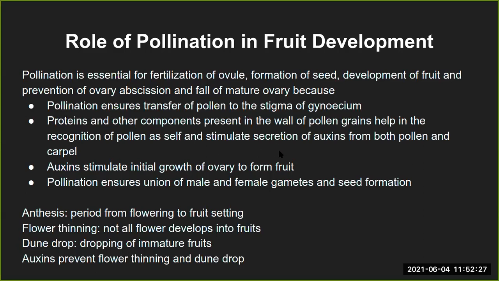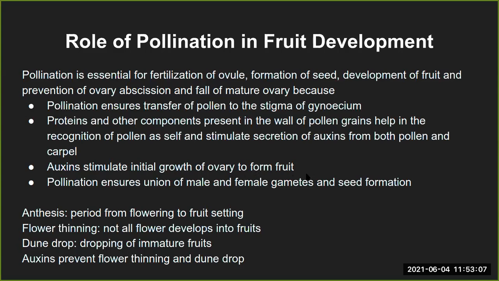If you remember, we were looking at that pollen-pistil interaction, and there we had seen the secretion of chemicals, especially auxins from the female gamete, by which the pollen tube keeps on growing. The auxins in general stimulate the initial growth of the ovary to form the fruit. Auxin is one of the chemicals also called plant hormones.